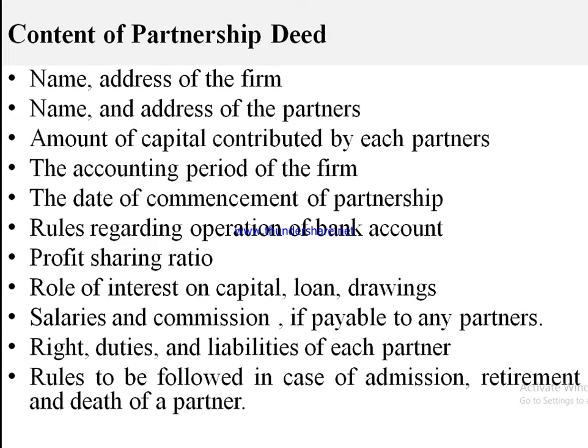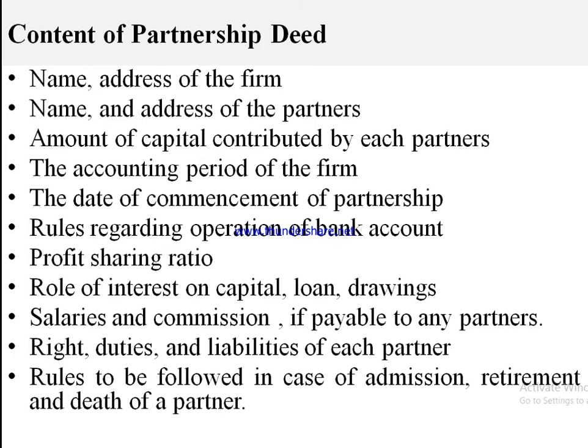The next one is the name and address of the partners. We have to mention the proper name and contact address of all the partners. Then the third one is the amount of capital contributed by each partner. How much capital each partner contributed is mentioned in the partnership deed.